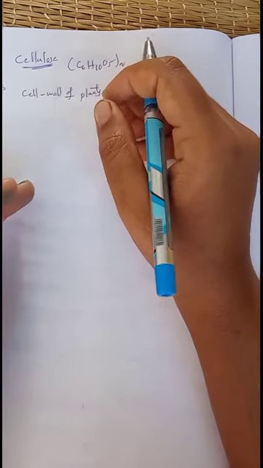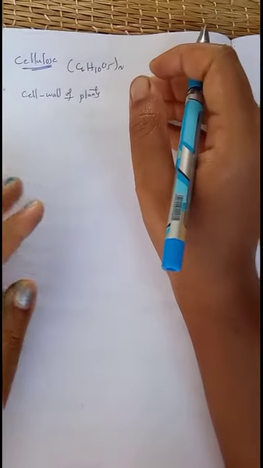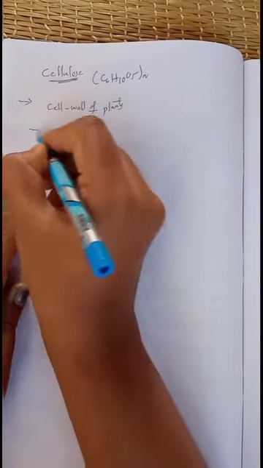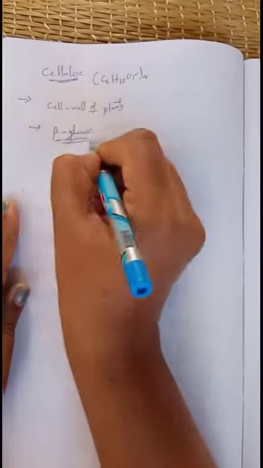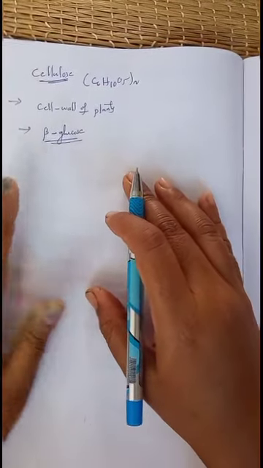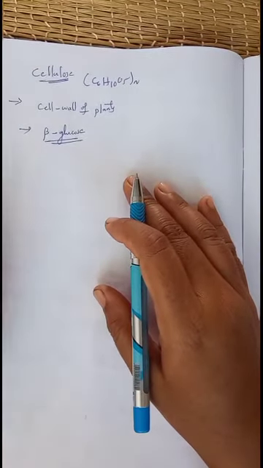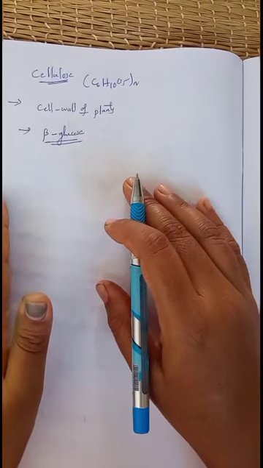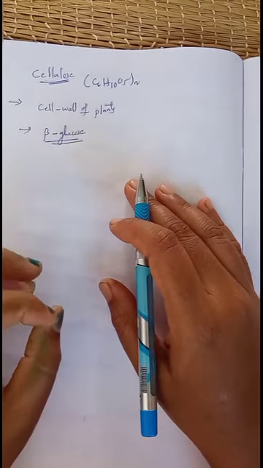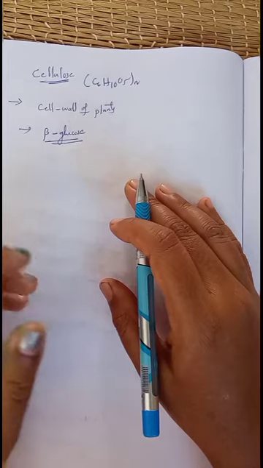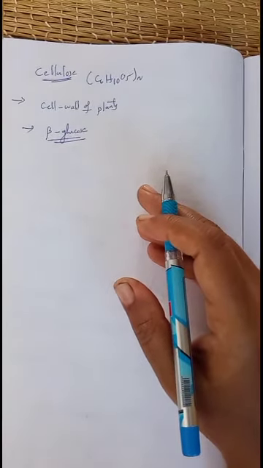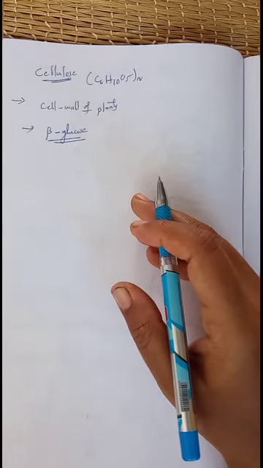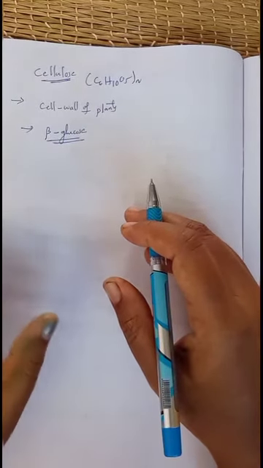Cellulose has beta glycosidic linkages between beta glucose units. That means it is made up of beta glucose. Whenever beta glucose units are joined by beta glycosidic linkages, they form cellulose. Cellulose is used for useful products like gun cotton, cellulose acetate, rayon, etc. Such useful products can be prepared using cellulose.